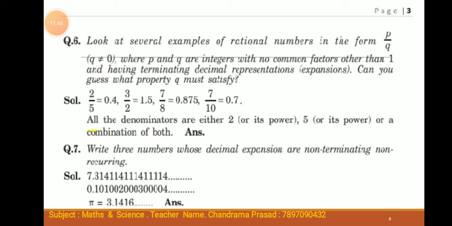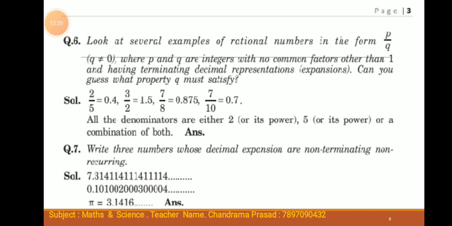Solution. 2 by 5 equals 0.4, 3 by 2 equals 1.5, 7 by 8 equals 0.875, 7 by 10 equals 0.7. All the denominators are either 2 or 5, or their powers, or a combination of both. Then you can say that a terminating decimal can be expressed by any rational number whose denominator has prime factors 2, 5 or both.